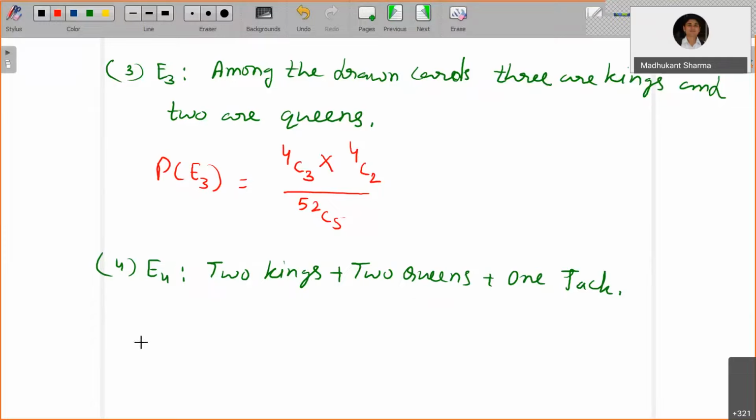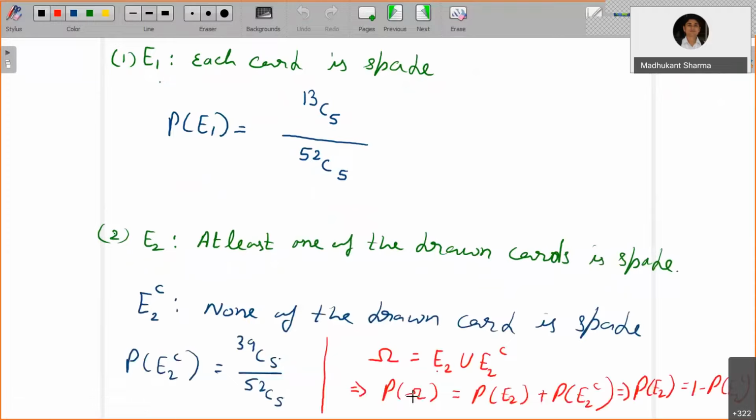I hope you will be able to find the probability of E4. The number of exhaustive cases is still 52C5. Now 2 kings, 4C2, plus 2 queens, 4C2, 1 jack, 4C1. This will be the answer for this problem. So you have noted one of the important properties, how the probabilities of E2 and E2 complement are related.